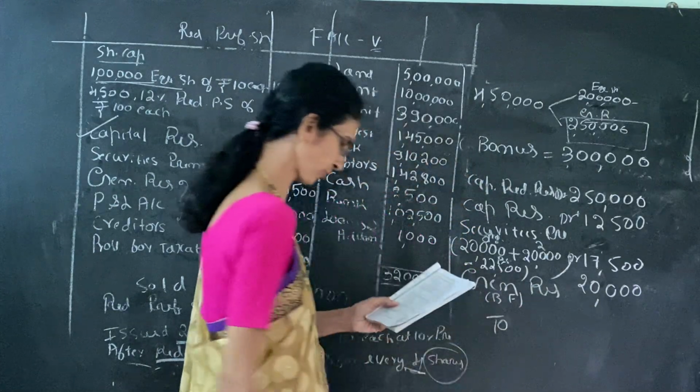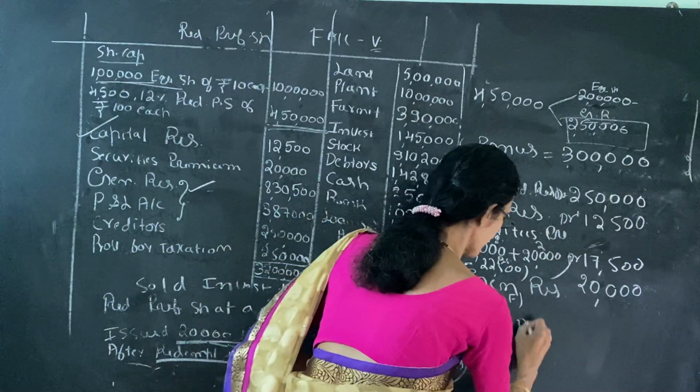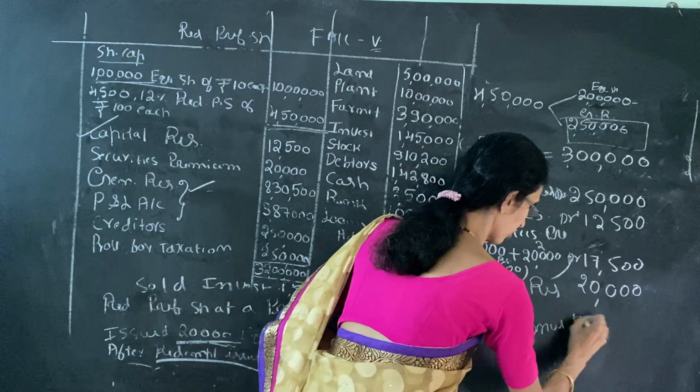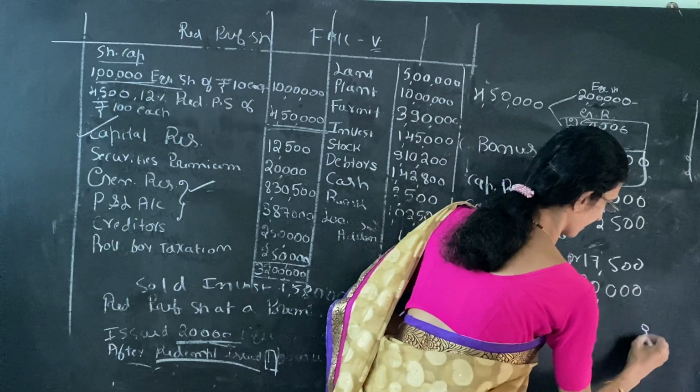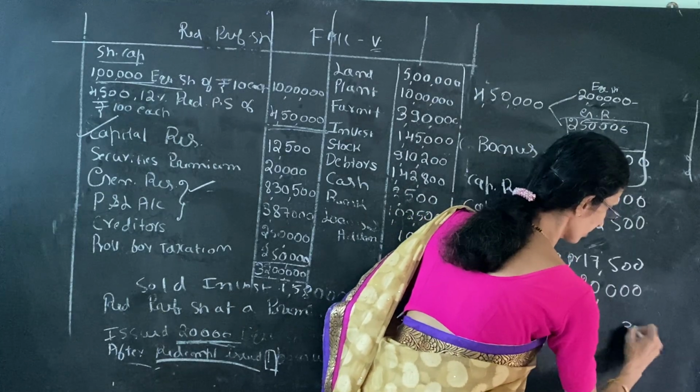Two, we have to pay bonus to shareholders. Bonus to shareholders account. So we have to pay bonus 3 lakh. 3 lakh we have to pay.